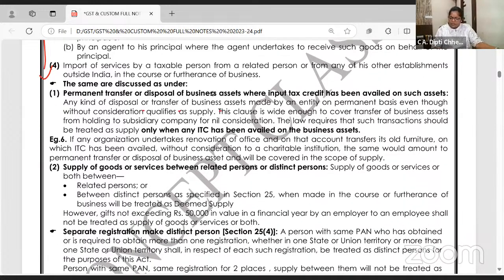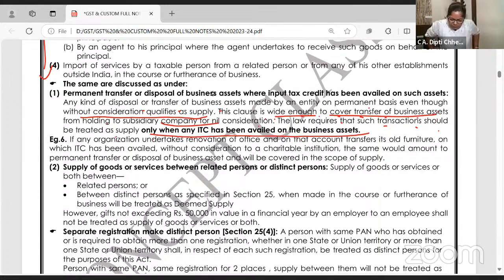Any kind of disposal or transfer of the asset, even though without consideration, qualifies as supply. Underline this. This clause is wide enough to cover transfer of business assets from holding to subsidiary for nil consideration. Superb. One more example. The law requires that a transaction should be treated as supply only when ITC has been availed.